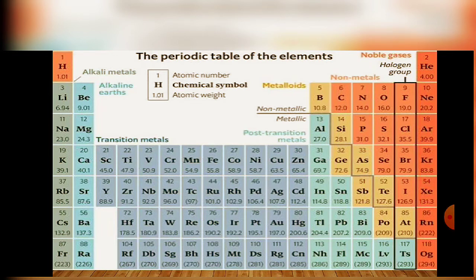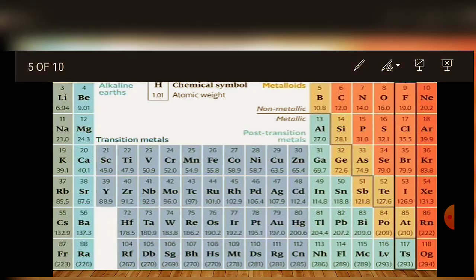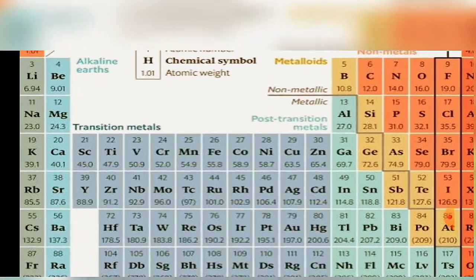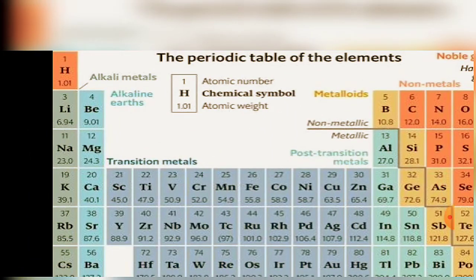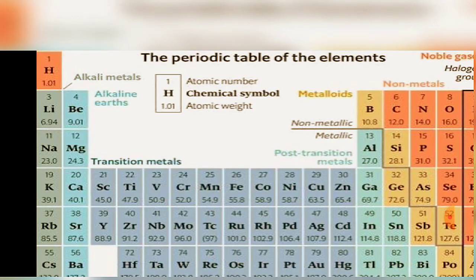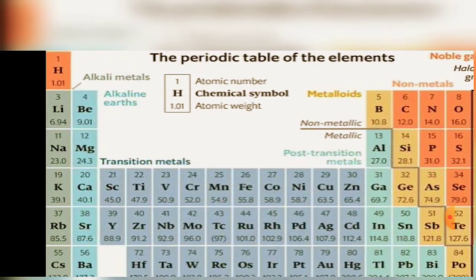What is periodicity? Periodicity is the repetition of properties after regular intervals. It means that if we arrange the elements according to increasing atomic number, after regular intervals, elements with the same properties will come under one group. For example, hydrogen and helium. After hydrogen and helium, the third element is lithium, which has similar properties to hydrogen, and it also has a similar outer shell electronic configuration.